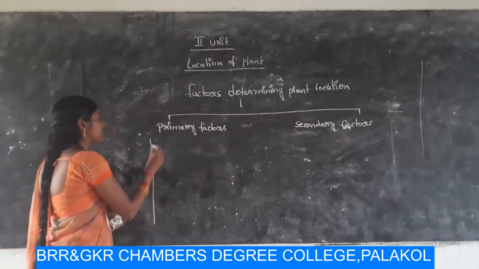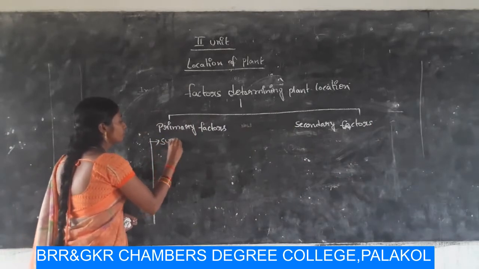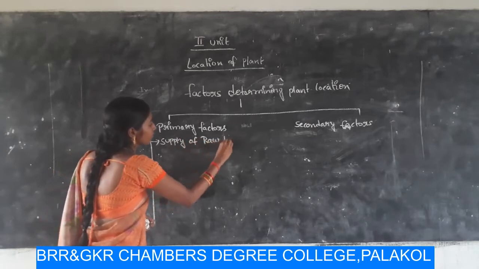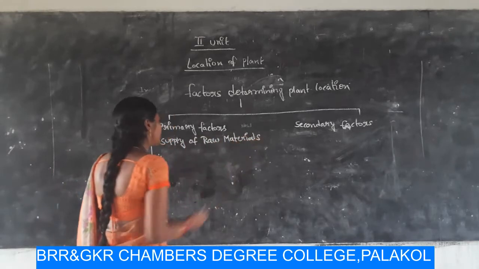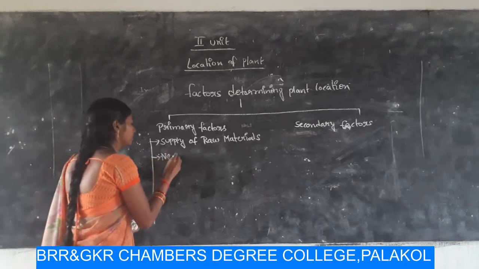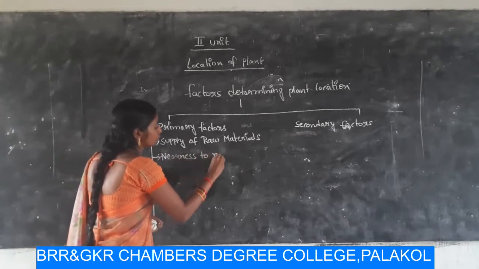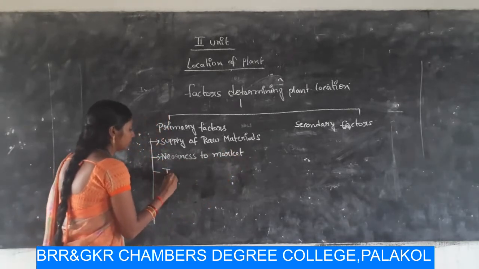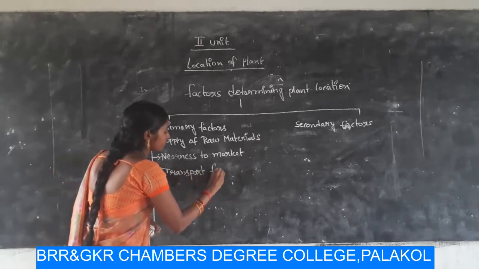The primary factors are supply of raw materials. Next one, nearness to market. And next one, transport facilities.